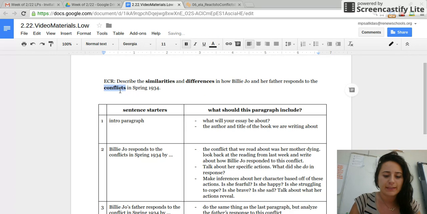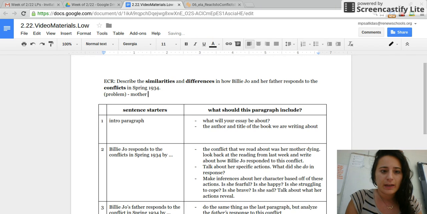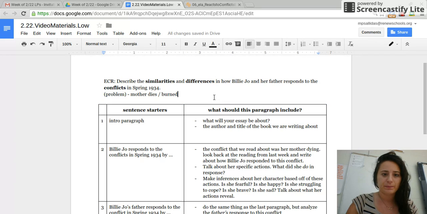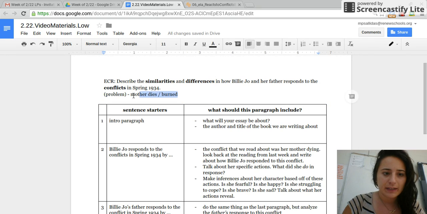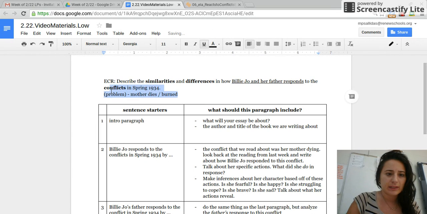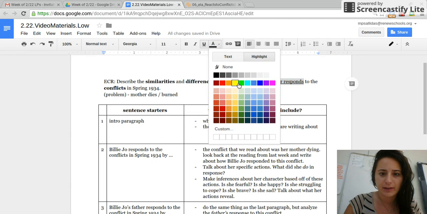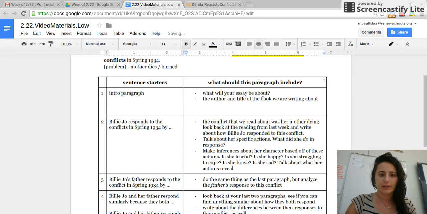So I know that when I see the word conflicts, I'm thinking about a problem. And the problem that happens in spring 1934 is that the mother dies. She gets burned, and then also the brother dies too. So, what you're actually writing about is not just what happened, but we're going to be analyzing how Billy Joe and her father respond. Once the mom dies, once this conflict happens, what do they do in response? So, put an extra big star or highlight next to Billy Joe and her father respond, because that's the biggest thing we should be focusing on.